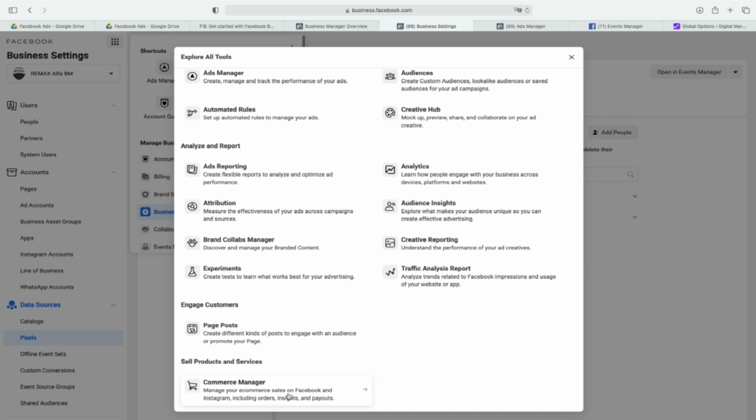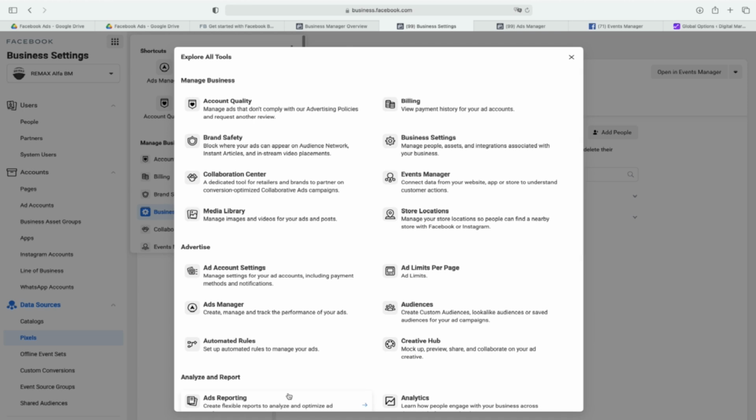So basically I need you to understand this, and I'm not going to show everything because that would make you a little bit confused and lost. I'm going to show you what's the most important, what we are going to use, so you understand how to use the most important, because many of these are really clear. You need to go to Ads Manager to create ads.